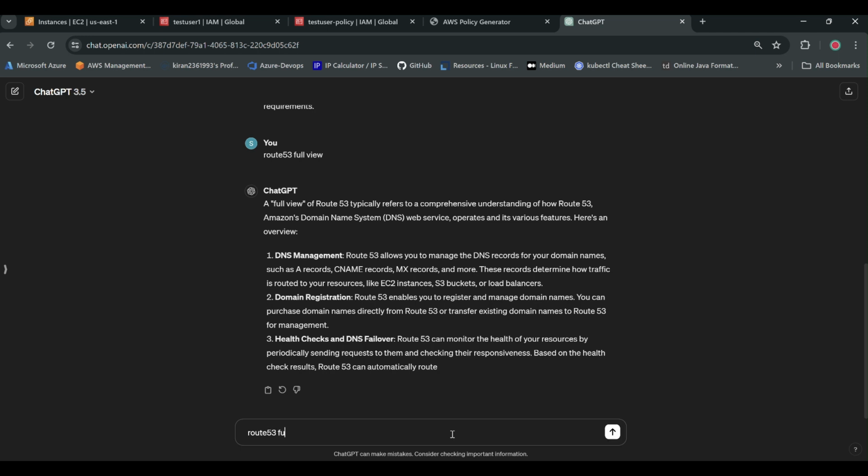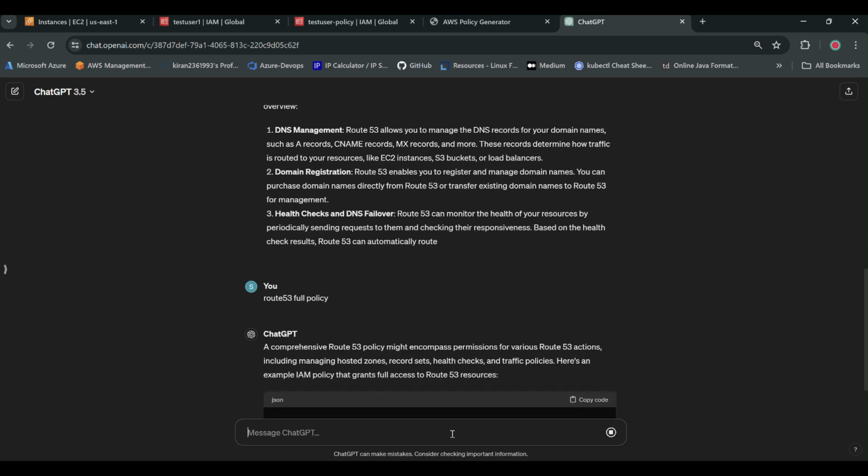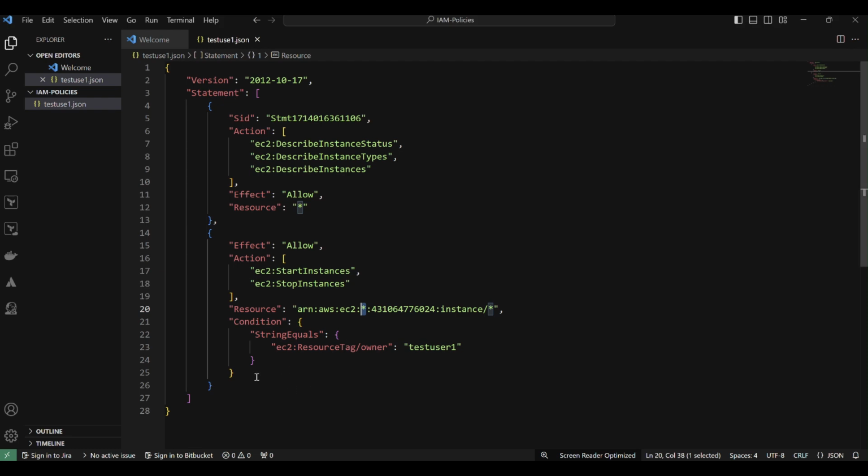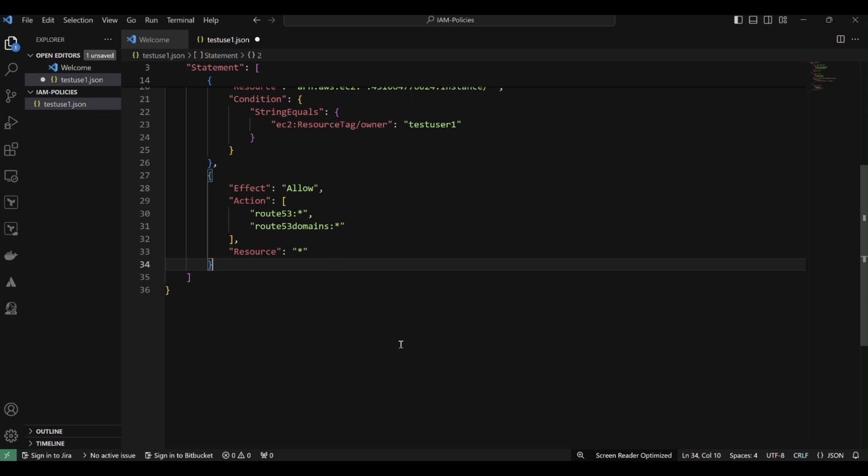Route 53 full policy for, see, here it is. You have to copy this, come back and paste it here. For formatting the document, Control Shift P and format document.